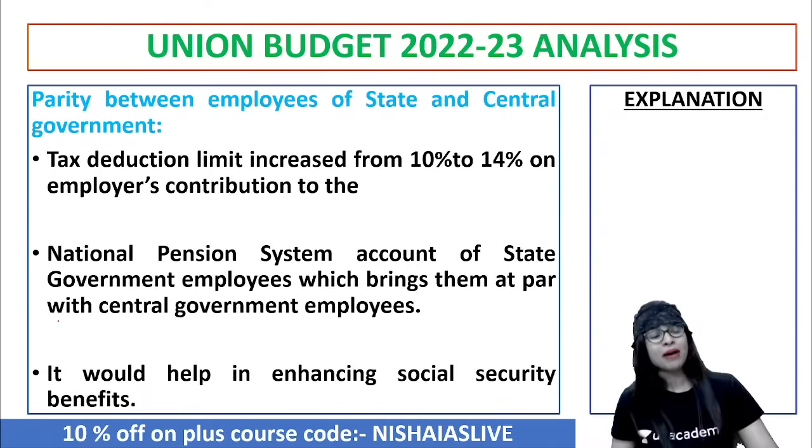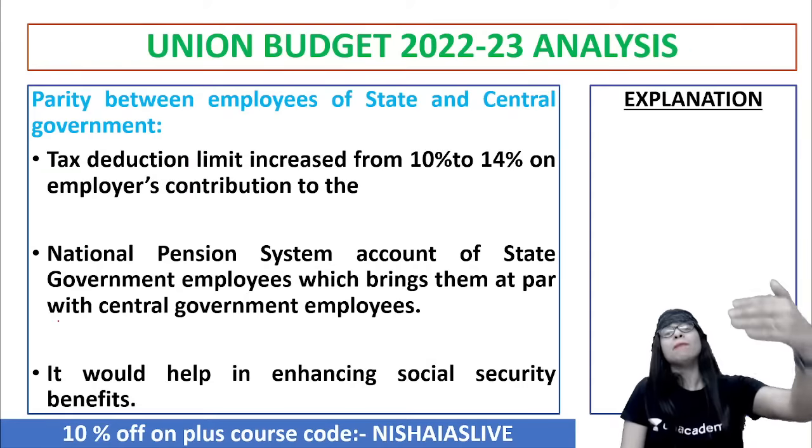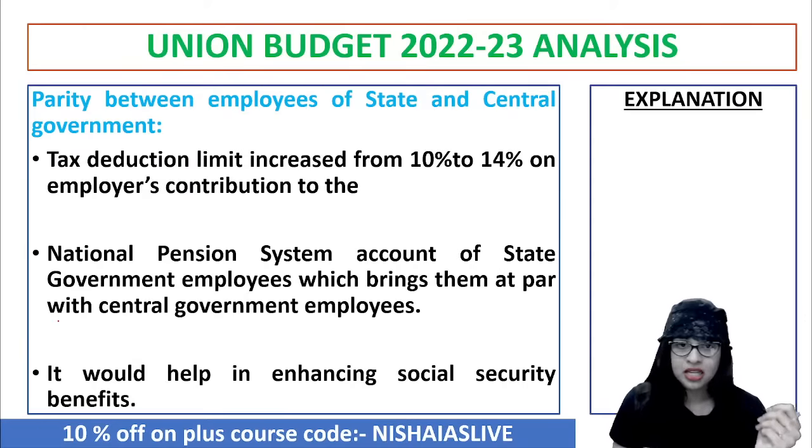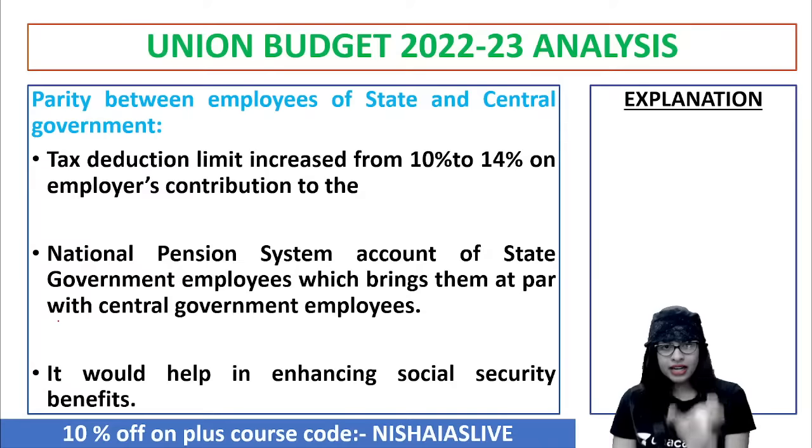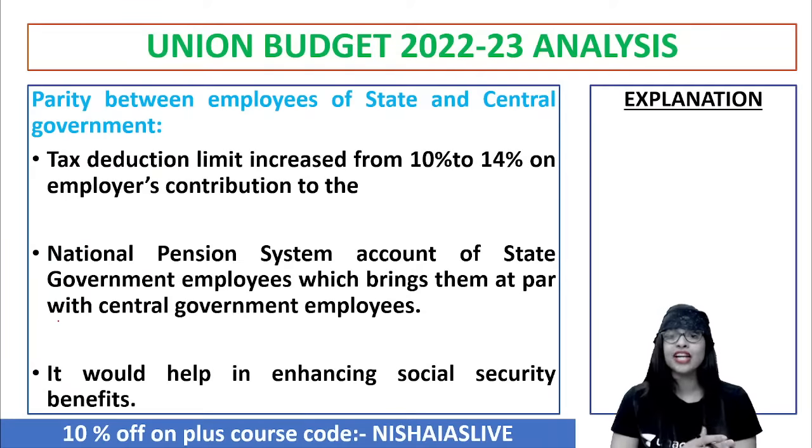Now, the next is the parity between the employees of state and central government. If you see, the tax deduction limit increased from 10 to 14% in employees' contribution to the NPS, National Pension System, for state government employees, because they are just being brought at par with all the central government employees now.